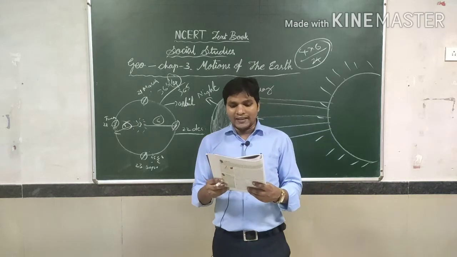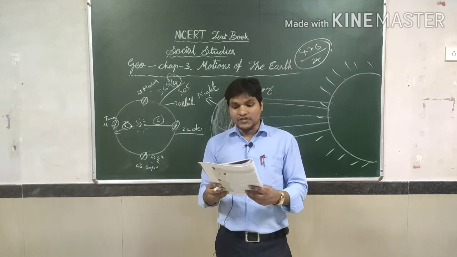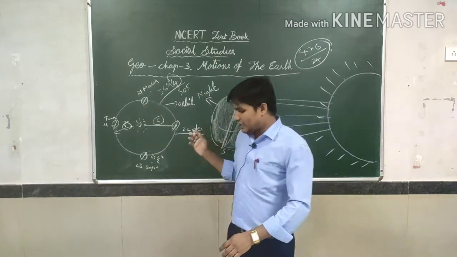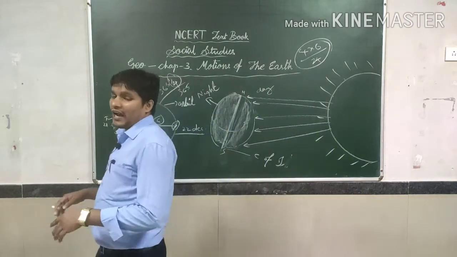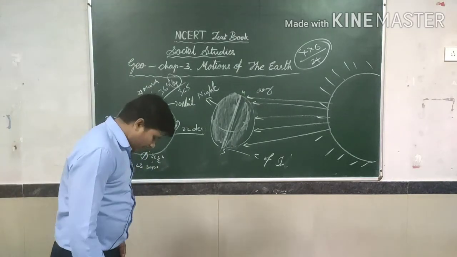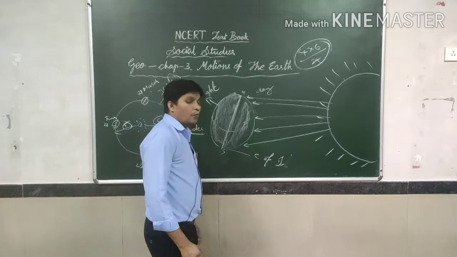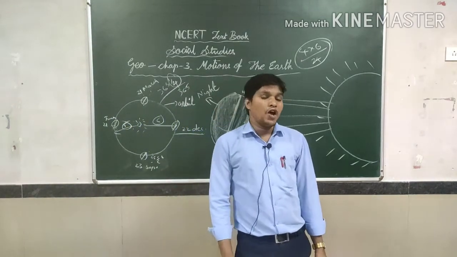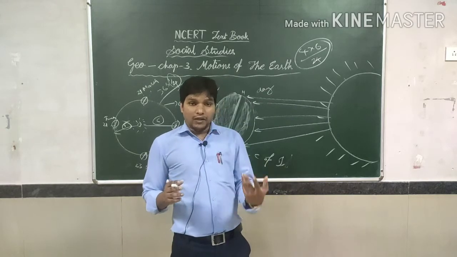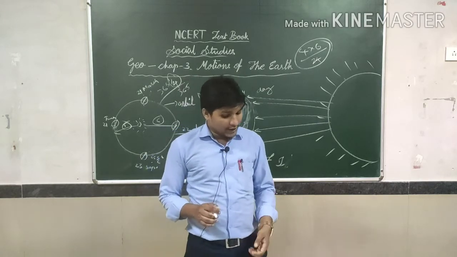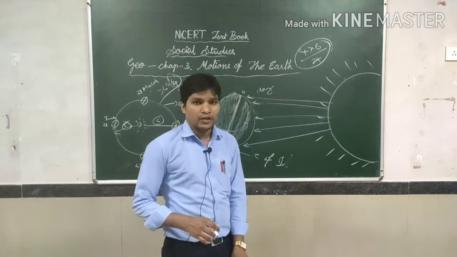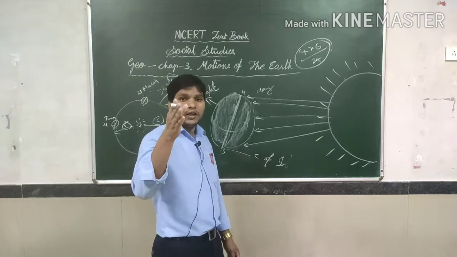Thus you find that day and night and the changes of the seasons occur because of the rotation and revolution of the earth. So changing of the seasons, changing of days and nights, all these things depend upon the movement of the earth. So students, I hope you better understand the rotation and revolution of the earth. The lesson has been completed. If you have any doubts or confusions, definitely you may consult me. Definitely I will assist you.